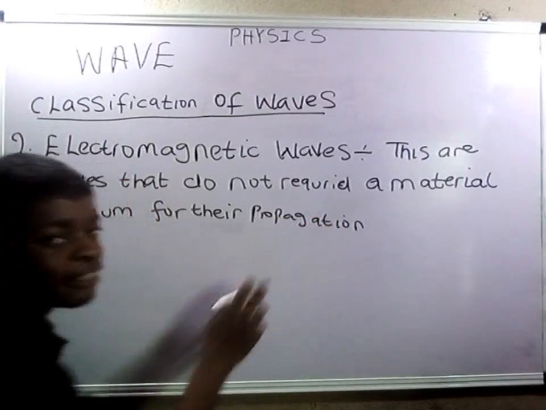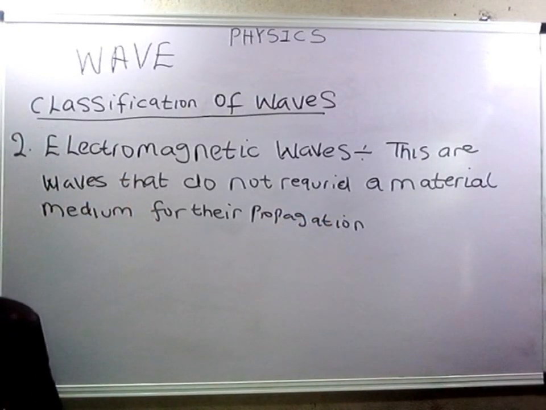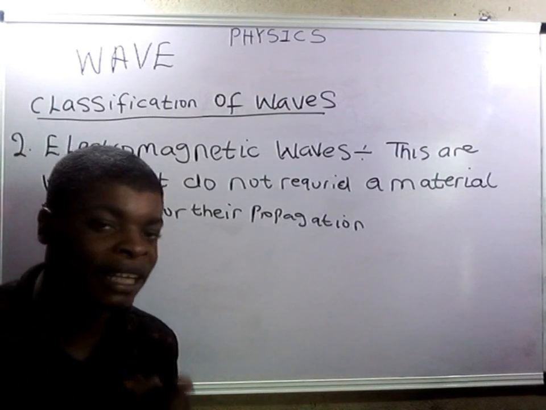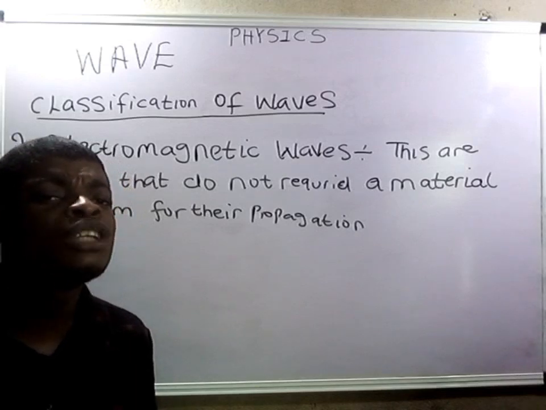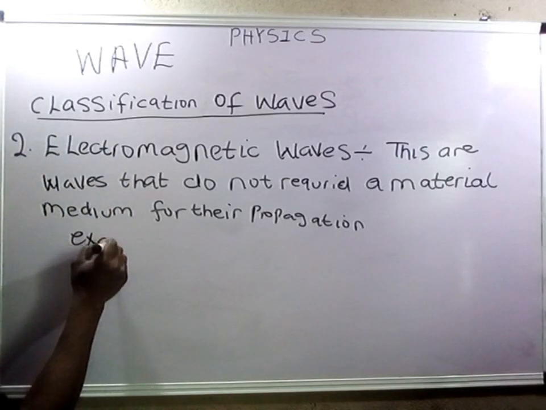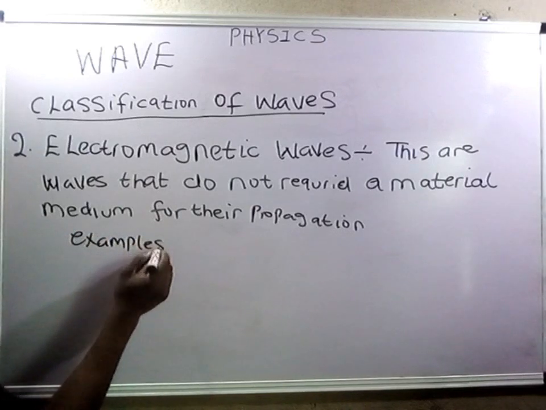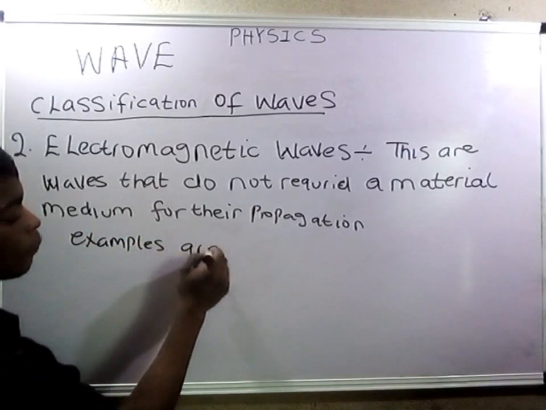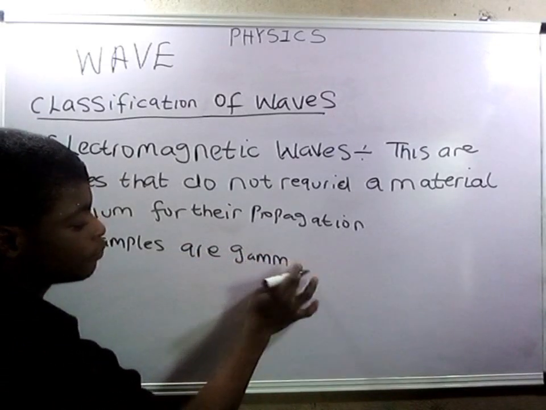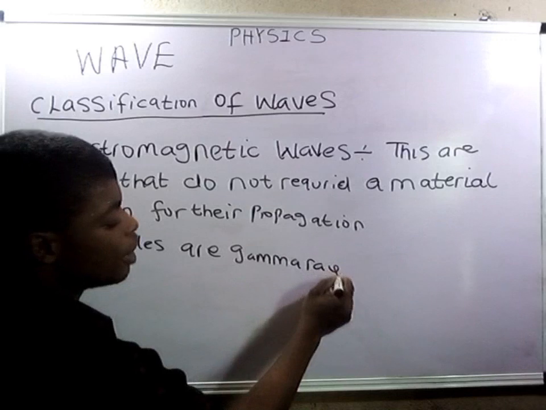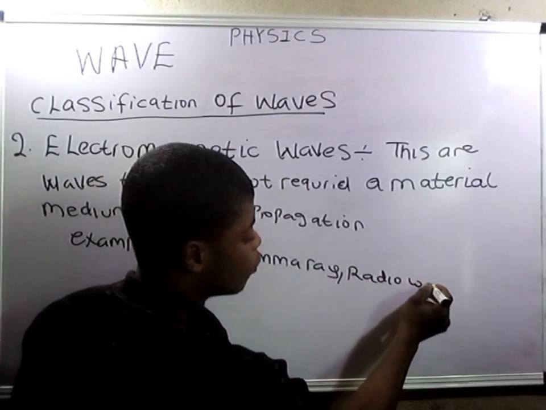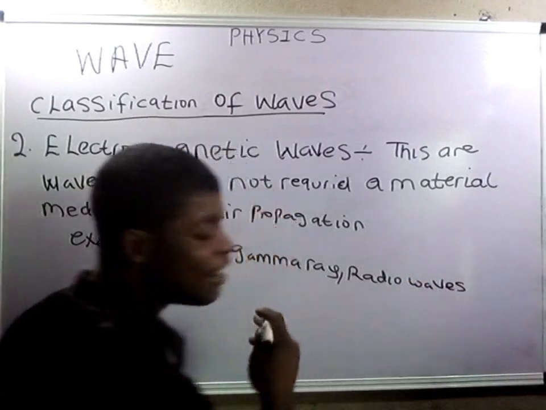This must be noted. So electromagnetic waves are waves that do not require a material medium for propagation. Good examples are gamma rays, radio waves, and the rest.